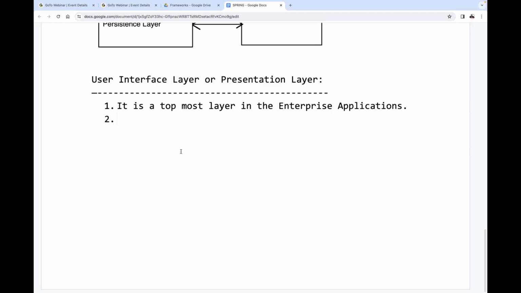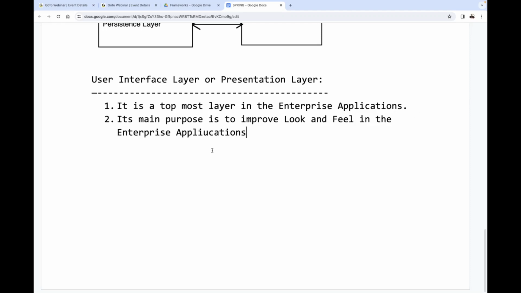Next, its main purpose is to improve the look and feel of the enterprise applications. Does everybody understand it clearly? What is the main intention? That means this user interface layer or presentation layer is to improve the look and feel of the enterprise applications.